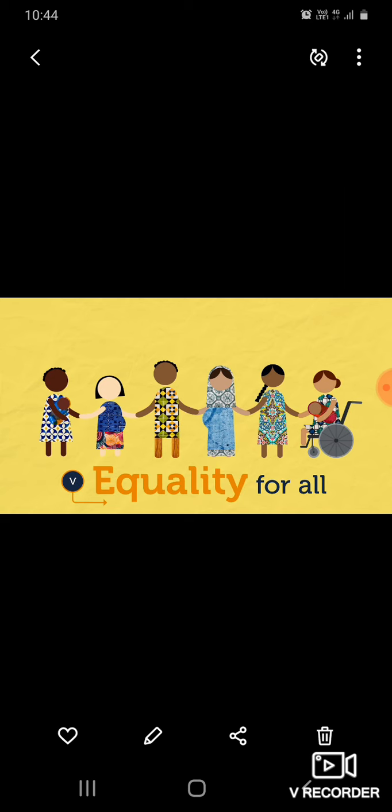Again I'll explain, with an example: the government cannot discriminate on the basis of religion. The government cannot discriminate, means differentiate the people according to their religion, caste, sect, gender, or place of birth. And it cannot restrict entry to the shop, hotel, or recreational places.